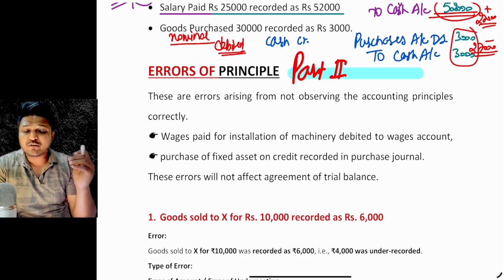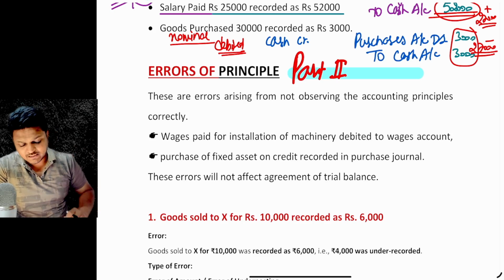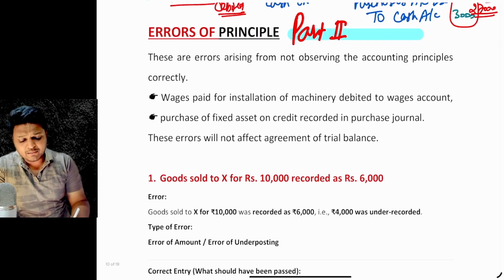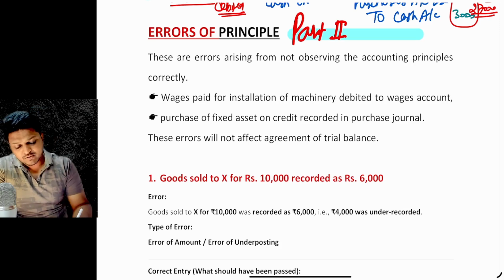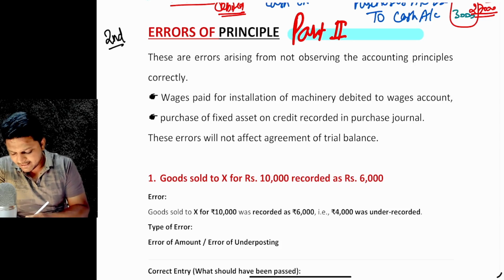So let's just start the session over here, and today we are going to cover first of all the errors of principle. We have covered the different types of errors related to clerical errors, in which we covered the error of commission, error of omission, and the compensating errors. Now we are going to cover the second category of errors, which is the principal errors.